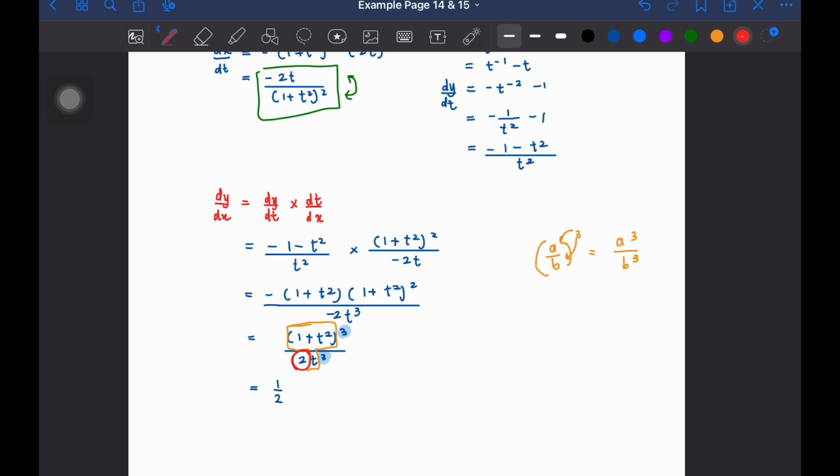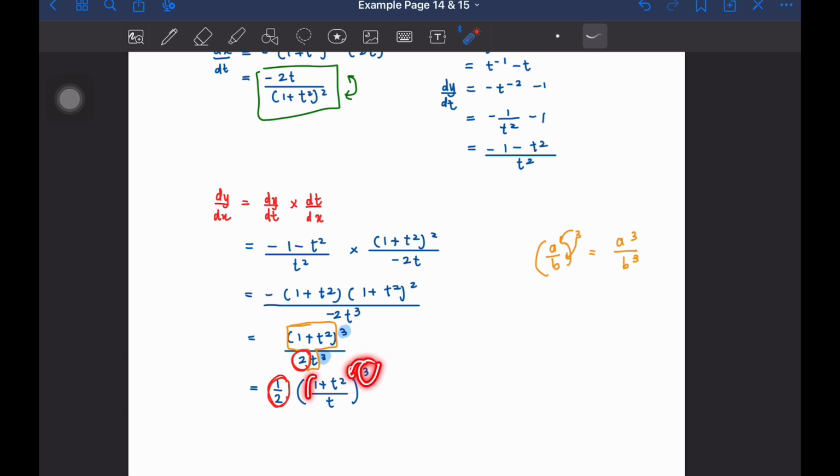Okay, ini 1 over 2, dia dekat depan, dekat bawah kan. So dia jadi kat luar lah, dekat sini. Right, and then yang dalam warna kuning tu, dia akan jadi satu bracket 1 plus t square over t. Dan power kita ada cube. Okay, kalau awak tak confident, masukkan balik 3 ni ke dalam.